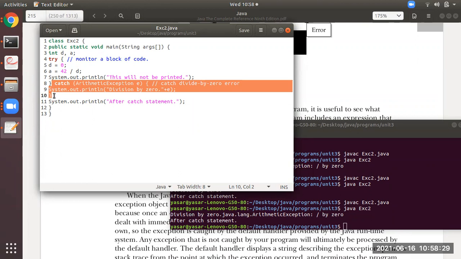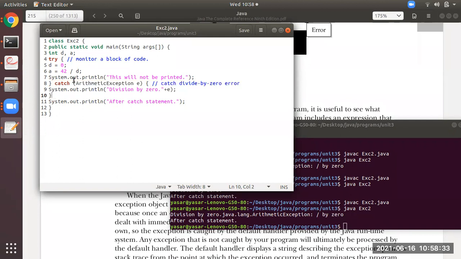So the line number 6 has got an error, it will be thrown from there and catch will catch it. So you all know 42 divided by 0 is one kind of error which is related to arithmetic only. So that is an arithmetic exception. So that is being called by this class, catch ArithmeticException. And inside this, there is some message which will be printed.